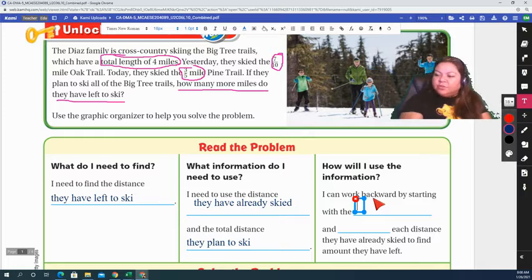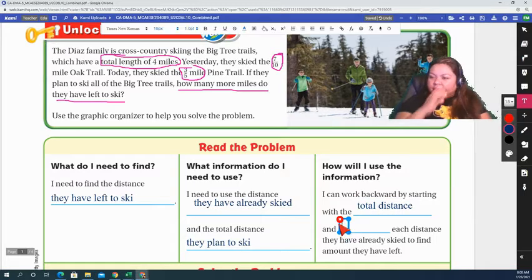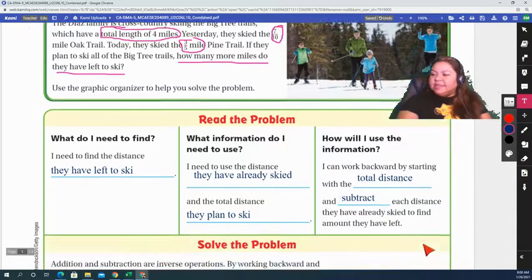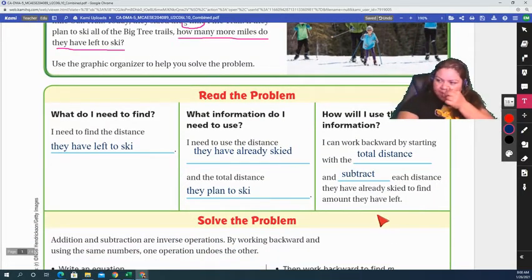So I'm going to start with the total distance. Would I be subtracting or adding each distance they already skied? I will be subtracting, right? So I'm going to subtract each distance they have already skied to find the amount they have left.